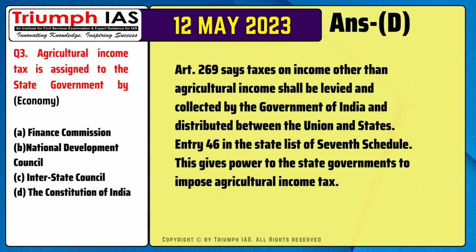The correct answer is option D. Article 269 says taxes on income other than agricultural income shall be levied and collected by the Government of India and distributed between the Union and states. Entry 46 in the State List of 7th Schedule gives power to the state governments to impose agricultural income tax.